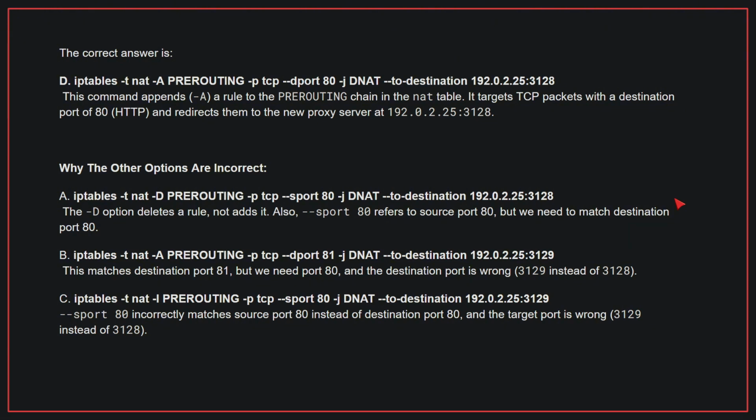Why the other options are incorrect? A. The -D option deletes a rule, not adds it. Also, --sport 80 refers to source port 80, but we need to match destination port 80. B. This matches destination port 81, but we need port 80, and the destination port is wrong. C. --sport 80 incorrectly matches source port 80 instead of destination port 80, and the target port is wrong. Therefore, the correct answer is D.